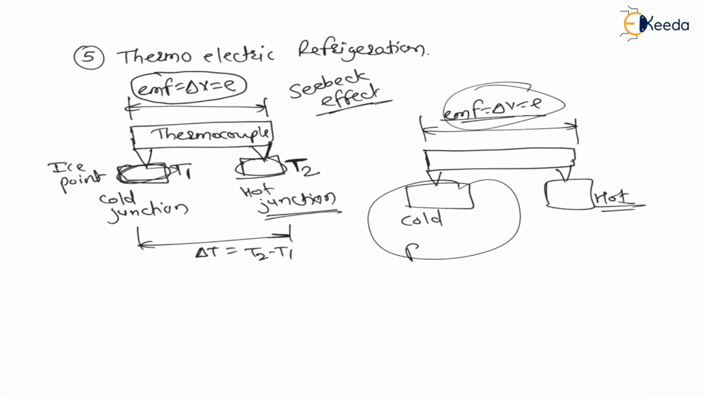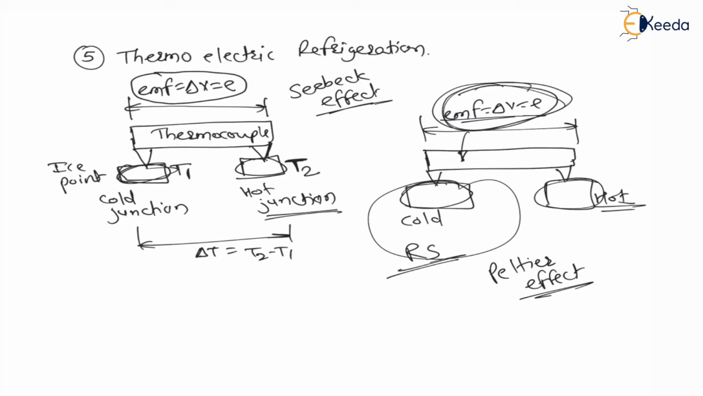This cold junction is your refrigerated space, and this effect is called the Peltier effect. That is, if electromotive force is given as an input to the thermocouple, then we get one cold junction and one hot junction. This is called the Peltier effect, and it is used in refrigeration. The last type of refrigeration is ice refrigeration. This type of refrigeration everyone knows.